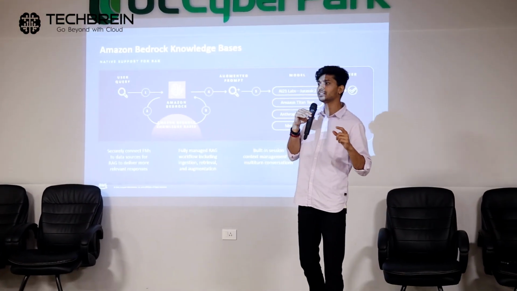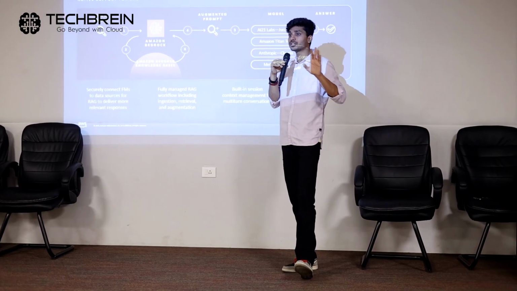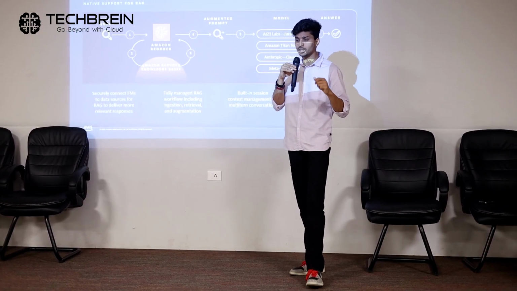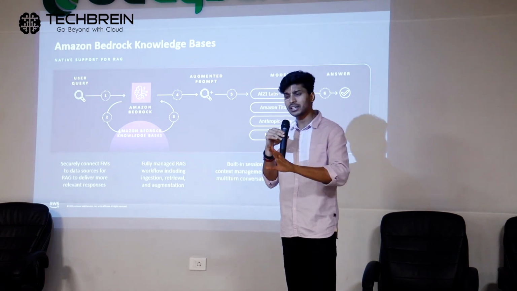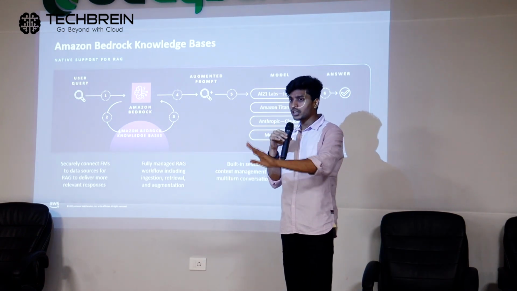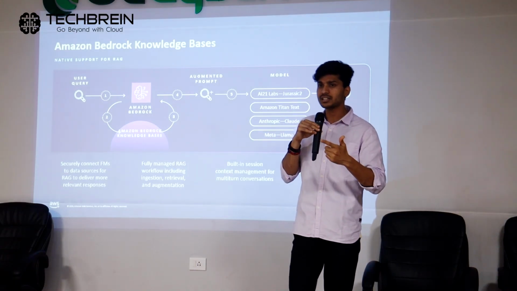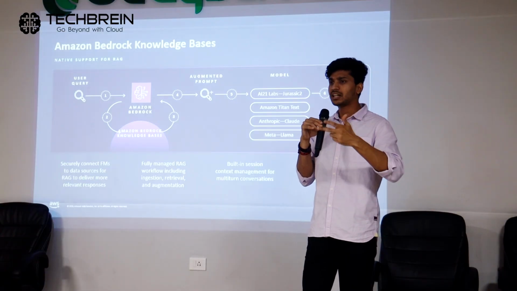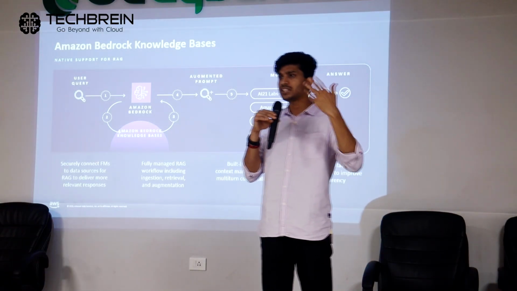Now, what are embeddings? You can say it's a combination of zeros and ones, how it's stored there. These embeddings are basically stored in a vector DB. So what converts your data? Anything from structured to unstructured. When I say structured, that is PDF, JSON, Excel and everything. When I say unstructured, that could be anything: images, videos, CSV, anything.